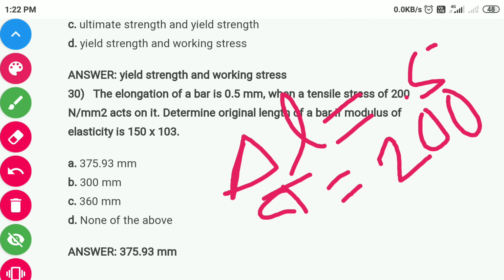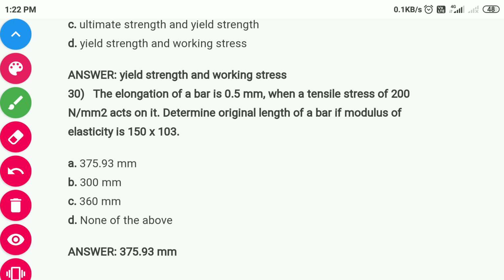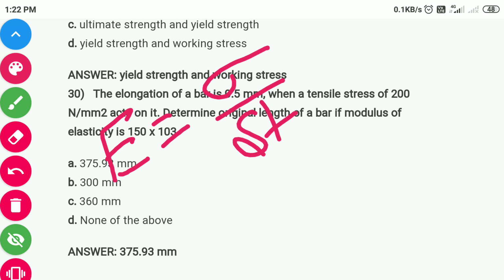Determine the original length of the bar. Modulus of elasticity is 150 into 10 to the power 3. How will you calculate it? We know that modulus of elasticity is stress upon strain. So E equals